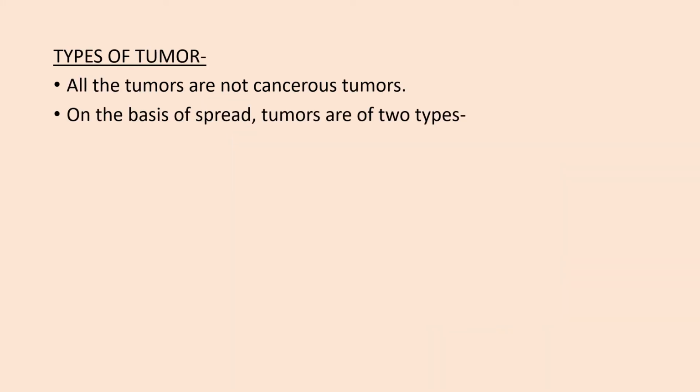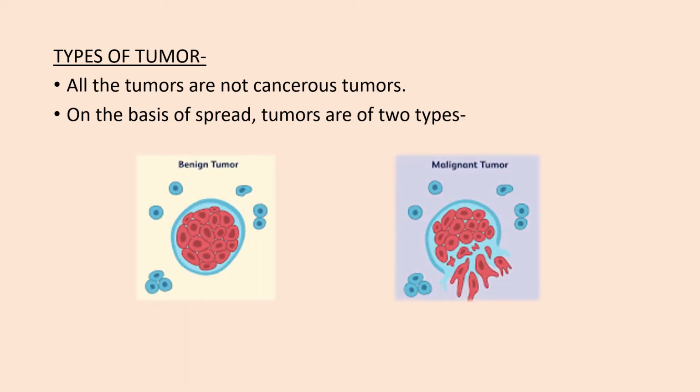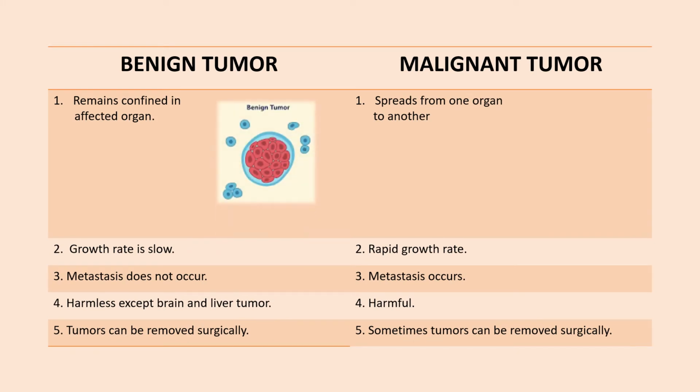Types of tumor. All tumors are not cancerous tumors. On the basis of spread, tumors are of two types: benign tumors and malignant tumors. Benign tumors remain confined to the affected organ, while malignant tumors spread from one organ to another. The growth rate of a benign tumor is slow, while that of a malignant tumor is rapid. Metastasis does not occur in benign cases, but does occur in patients with malignant tumors.